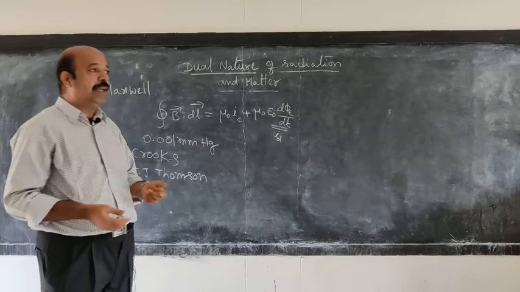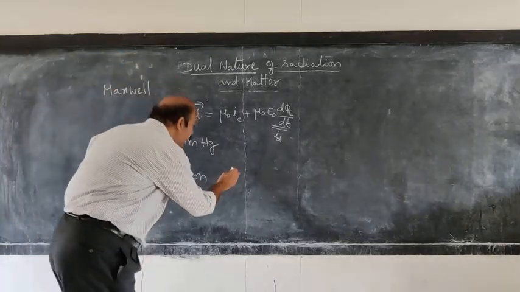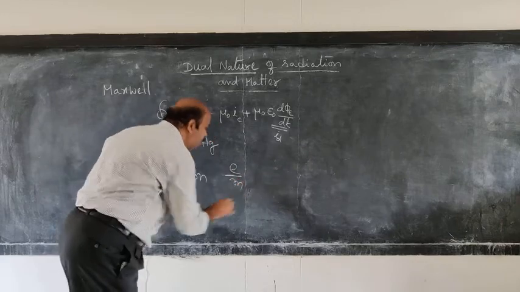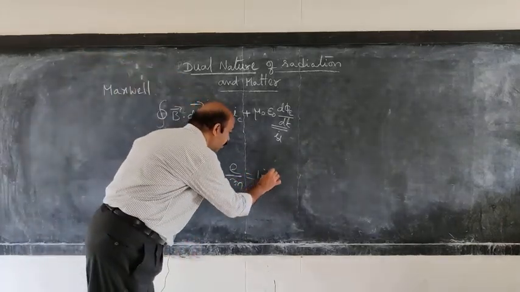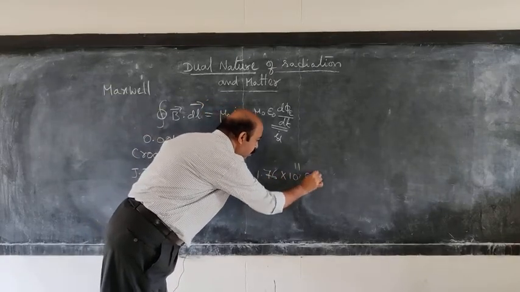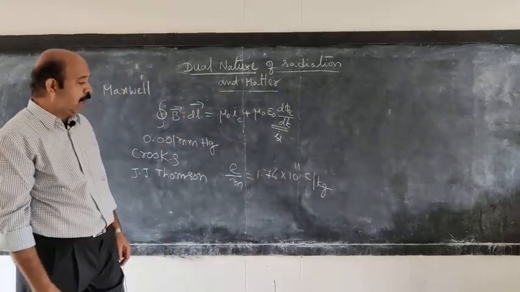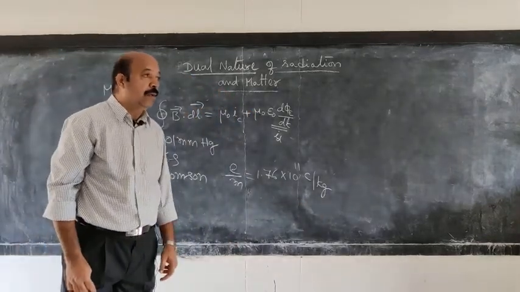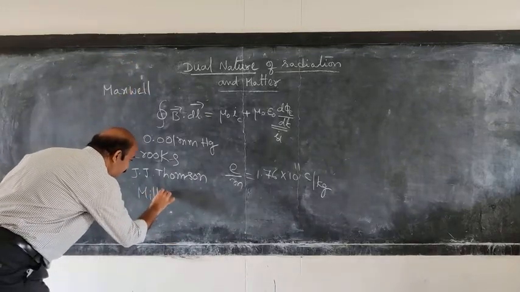Applying electric and magnetic fields perpendicular to each other, he could determine the specific charge of an electron, and that is found to be 1.76 x 10^11 coulombs per kg.